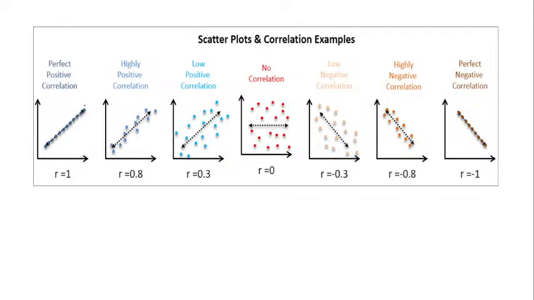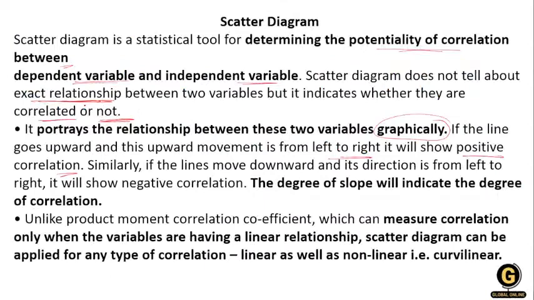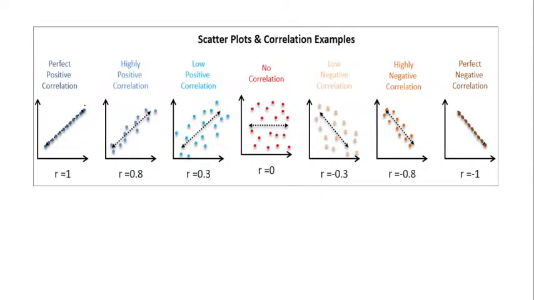This is a theoretical portion, but I will tell you in this particular diagram. I'm just taking a quick revision of that, just polishing your knowledge. So here you can see the perfect positive correlation. When it is the perfect positive correlation, you can see over here when I draw the diagram, all the data we have are plotted exactly on the line. They are not scattered, they are not away from that particular line.